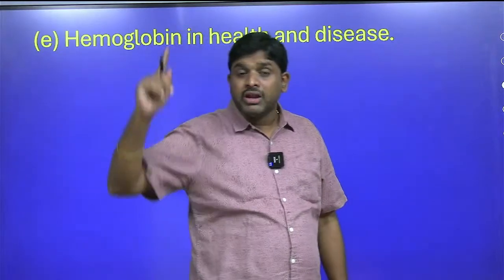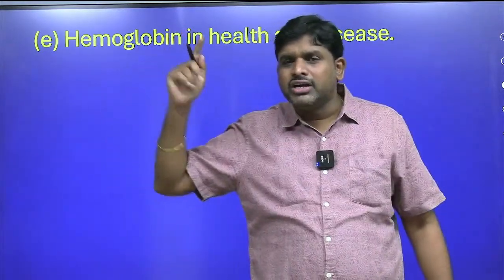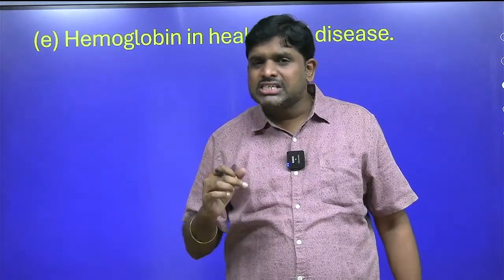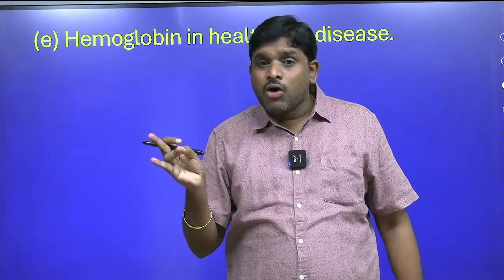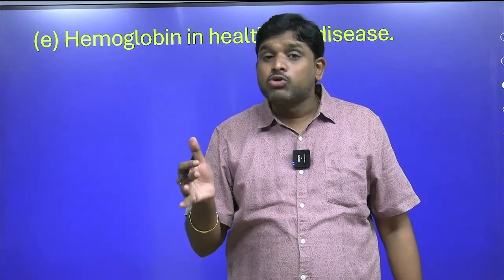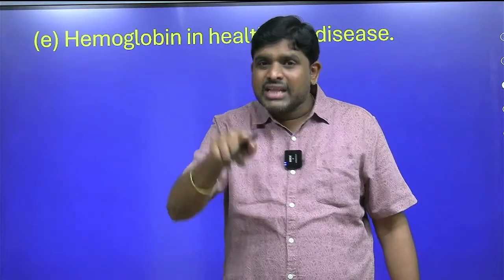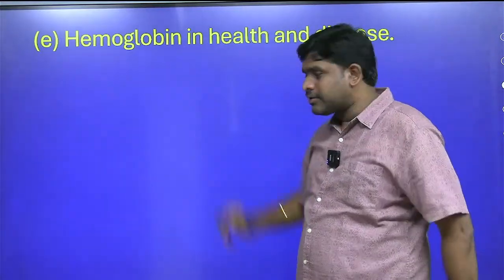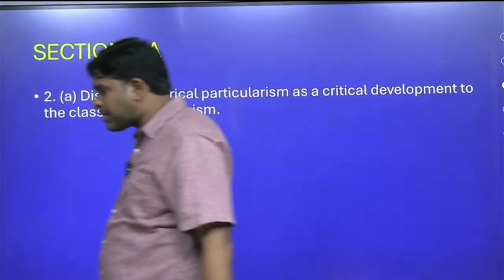Everything about hemoglobin. If you remember, in the genetic marker unit, under physiological characteristics, there is one side heading. In that physiological side heading, we have body fat, heartbeat, hemoglobin, color blindness, and sensory perceptions. I told you, in those physiological characteristics, he asked about hemoglobin, which you can answer properly. Next,